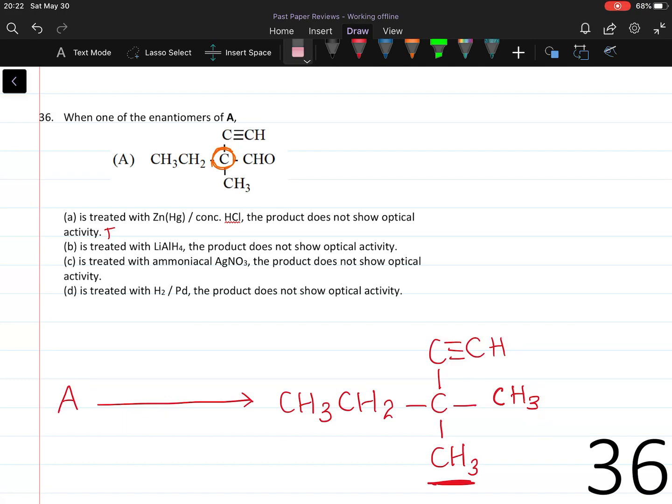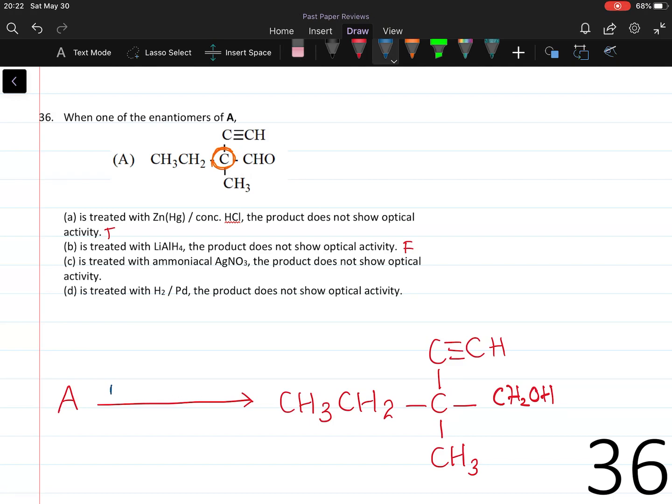Statement B. Is treated with lithium aluminium hydride, the product does not show optical activity. Here, the aldehyde group is converted to alcohol, CH2OH to be precise. Therefore, the carbon remains asymmetrical and will show optical activity. Therefore, this is false.